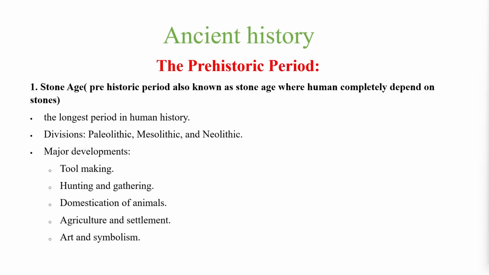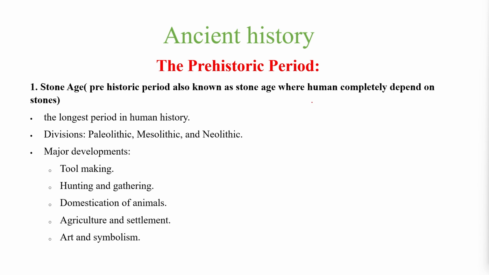Hello, students. In this history session, we will start our first topic, which is known as the prehistoric period. The existence of humans started around 3000 BC. Not existence, basically, when humans started to discover metals. So the time before 3000 BC is known as the prehistoric period or Stone Age.